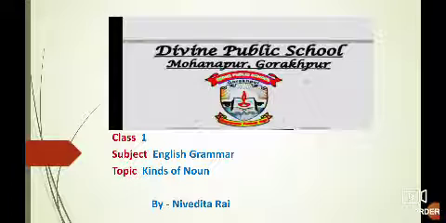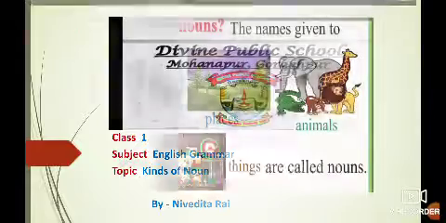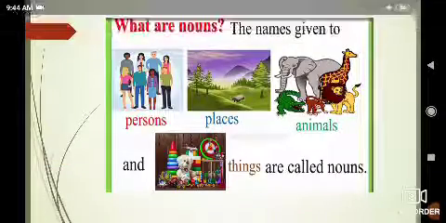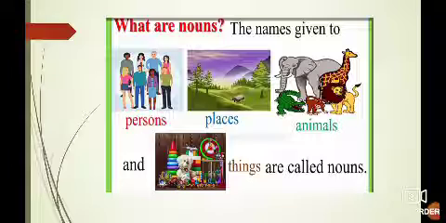Students, our today's topic is kinds of noun. First, let us see what are nouns. The names given to persons, places, animals and things are called nouns. Okay students? The names of persons, places, animals and things are called nouns.